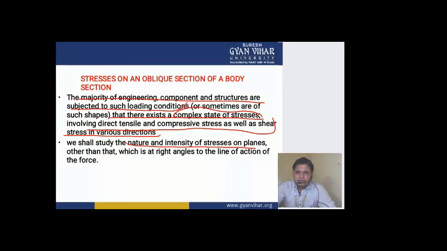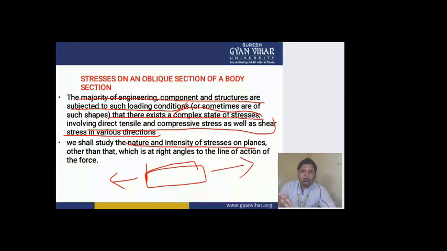Generally, what we have done till now, we have taken any object like a bar, and we have studied only the cases in which the load was acting in one direction. In our previous lecture, if there is any single load acting in one direction, then we have calculated the stress value on any inclined plane.